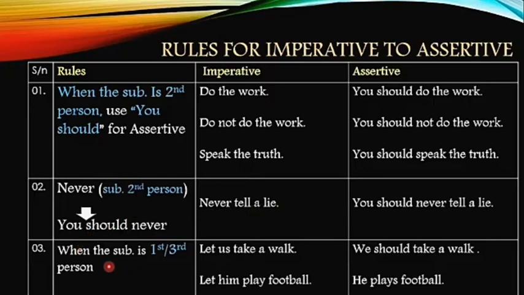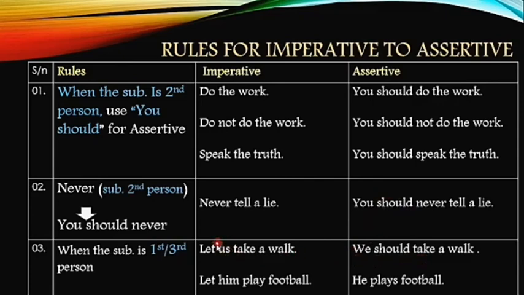Rule number 3, when the subject is first person or third person, how are we going to change them from imperative to assertive? Let us take a walk. Here the speaker is talking about us, which is the subject, first person plural. Then the sentence will be, we should take a walk, in assertive. Earlier you have seen that we used "you should" and here "we should."